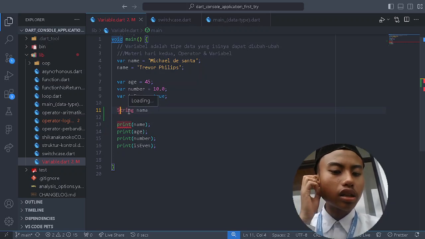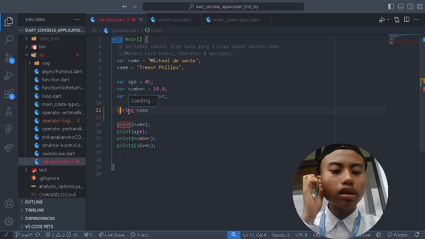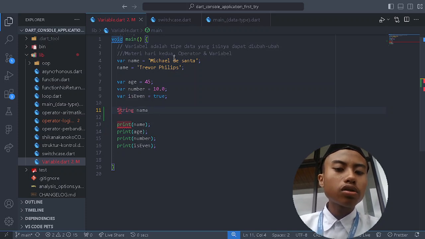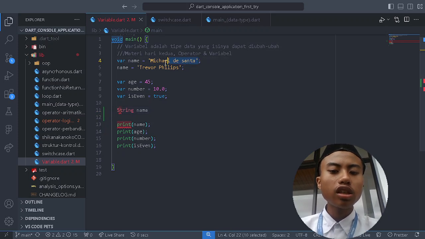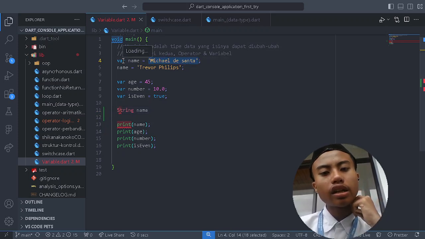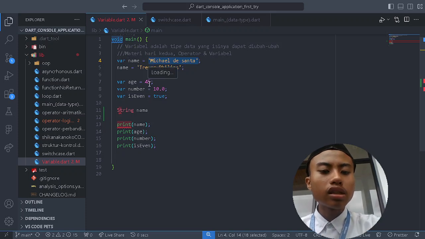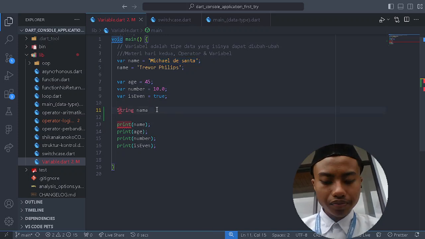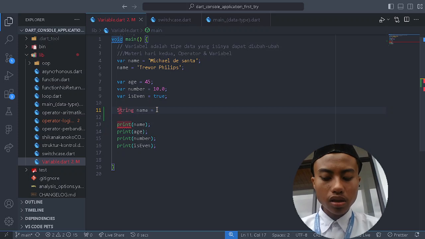String should use an uppercase S. If you look at this file name, this is actually a string too, but this is a general variable. If you look at this, it will tell you that this is an integer and this is a double. Let's just continue.